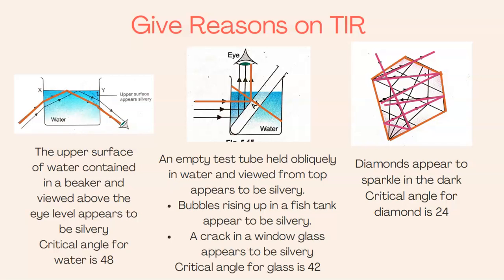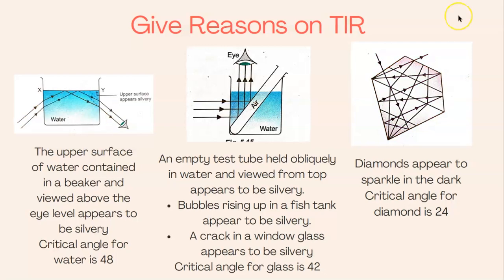We should remember that the critical angle of the diamond is very, very small, 24 degrees. So when a ray of light is incident at an angle more than 24 degrees, which is very, very easy, multiple times TIR takes place, and all the cuts of the diamond appear to be shining like a mirror, and hence diamonds appear to sparkle in the dark.